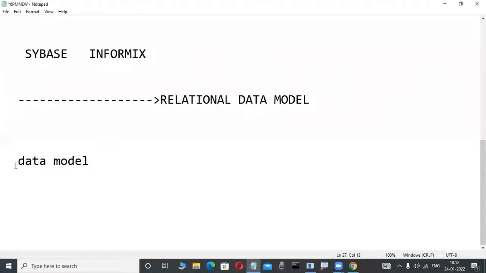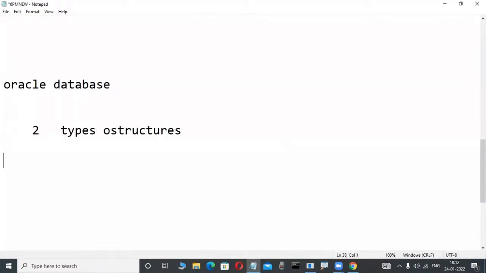Slowly observe here. I told you in previous classes that the Oracle database, or any relational database, has two types of structures. One is the logical structure, and another one is the physical structure.